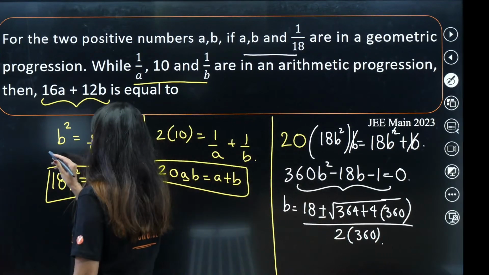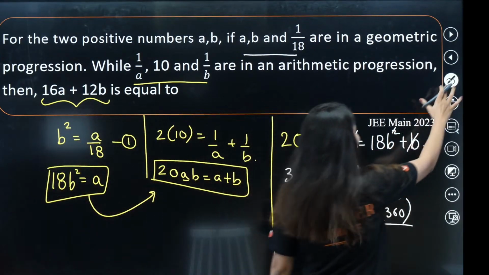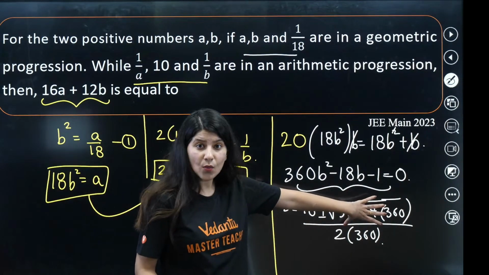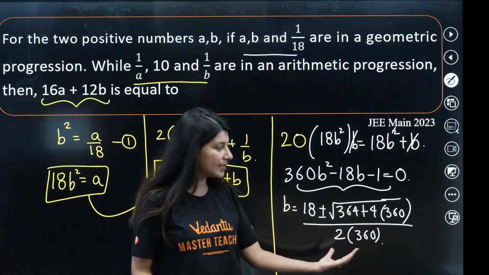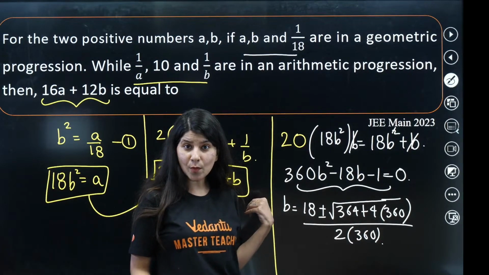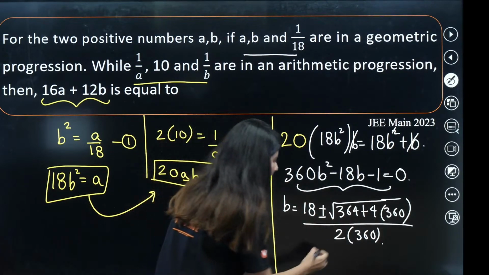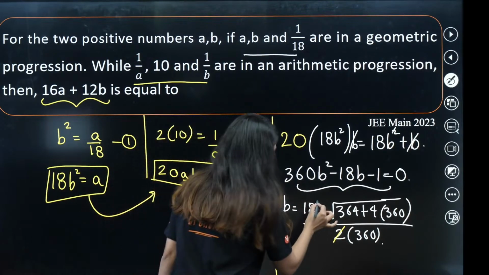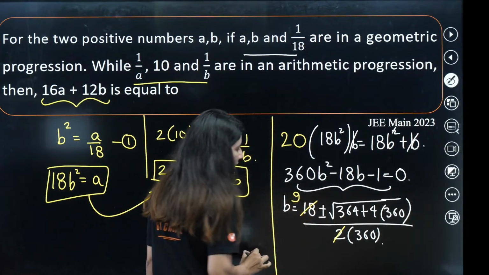Here I can see that there are so many calculations. But rather than actually calculating the square root portion, I will take 2 common from numerator and denominator. So this 2 is getting cancelled out. I am taking common and cancelling.